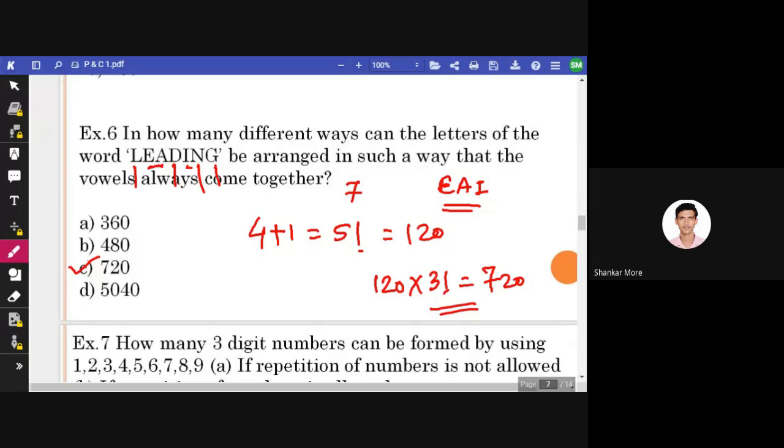Now, if there is anyone who disagrees with me, they can put their answer in the chat box. Everyone clear? Why 720? Okay. If any doubt, put it in the chat box, or we will move forward to the next example. Right? Okay, fine. Guys, there are around 15 students in the class and only 4 are replying. That's not correct. Don't you think so? So please keep responding. Okay, that keeps me going. I told you in the last lecture also.